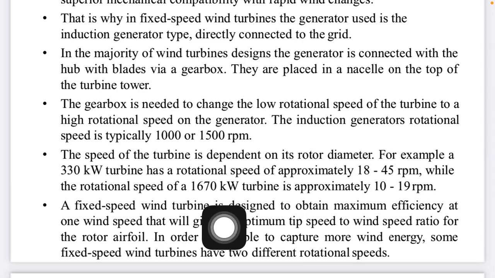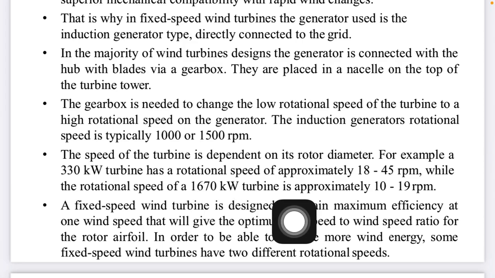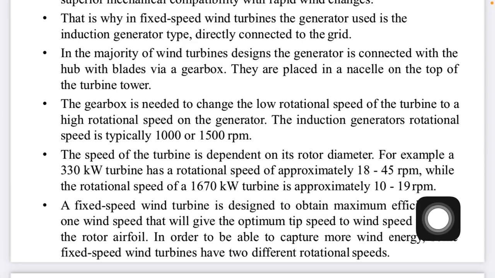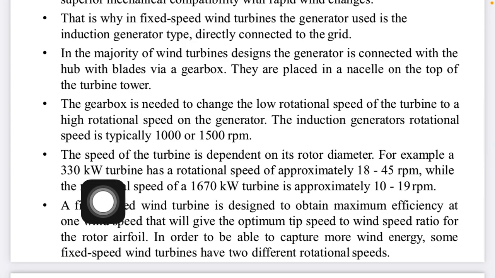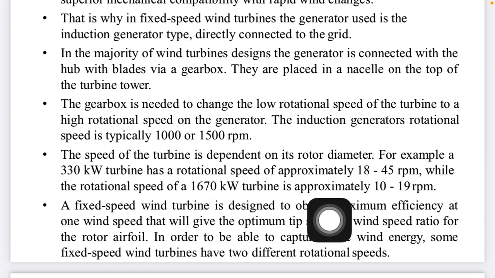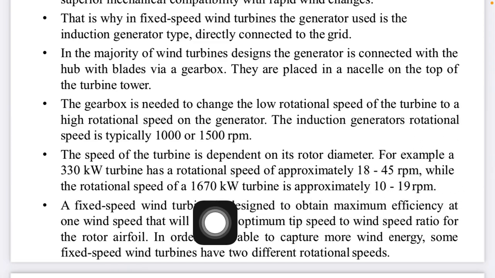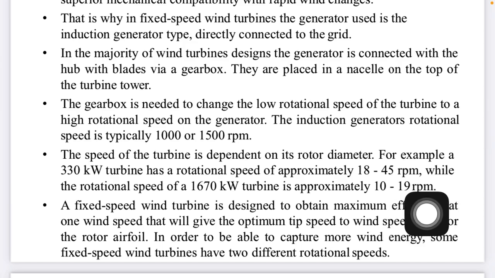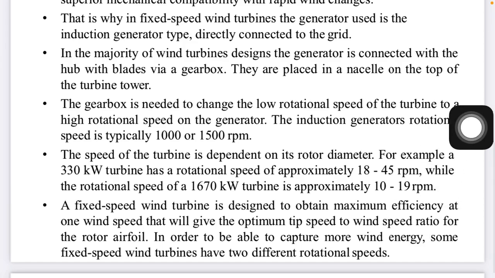While the rotating speed of a 16-17 kilowatt turbine is approximately 10 to 19 RPM. As I told you, for 330 kilowatt, the speed is 18 to 45, right? So as we say, if the kilowatt is higher, then what will happen? The RPM will be reduced because it has a huge structure.